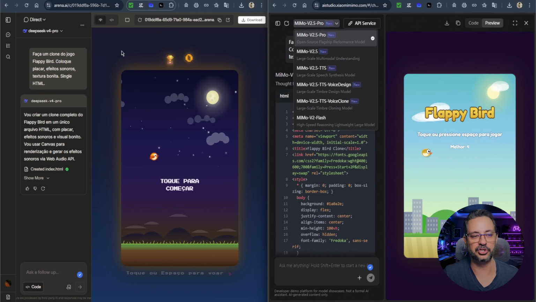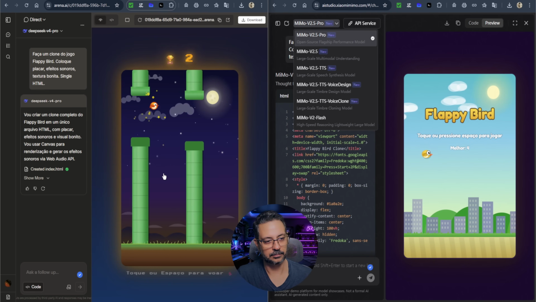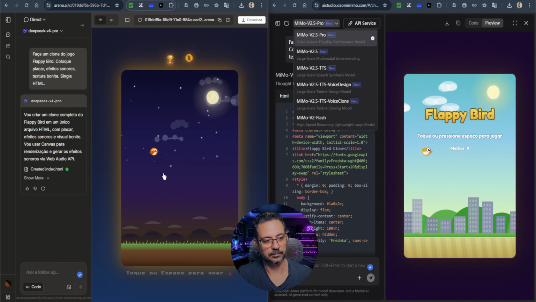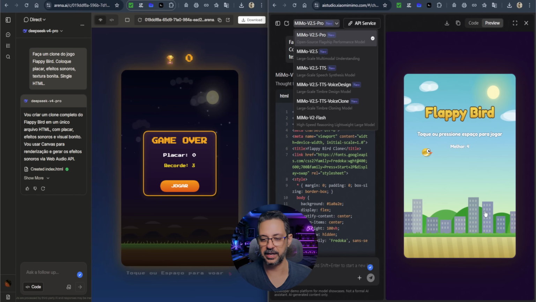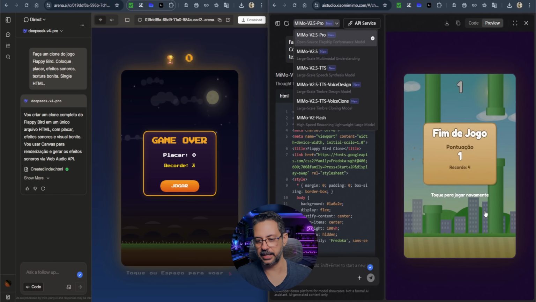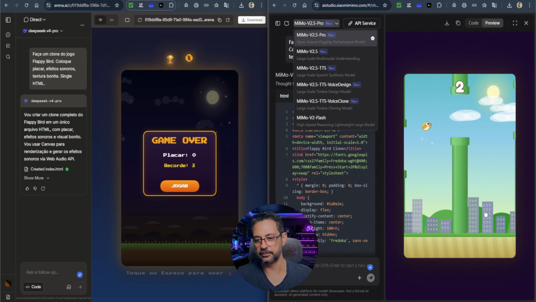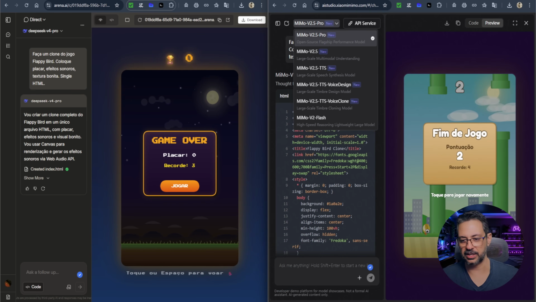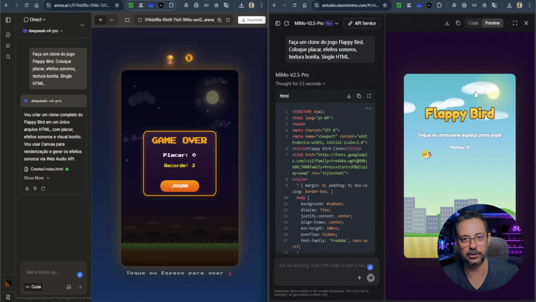First here, the little game made by DeepSeek V4 Pro, pretty cool, right? Good rendering, nice textures, scoreboard. Sound effect, just like I asked. Now here on the other side, the game made by MiMo V2.5 Pro. Pretty cool too, right? Same thing. Sound effects, scoreboard, good rendering, end of game, score, record, everything working perfectly. So here we have a difference regarding the rendering model. But regarding gameplay and what I asked for in my prompt, both models delivered a fully functional replica of the game.